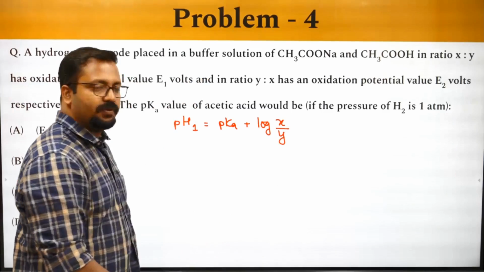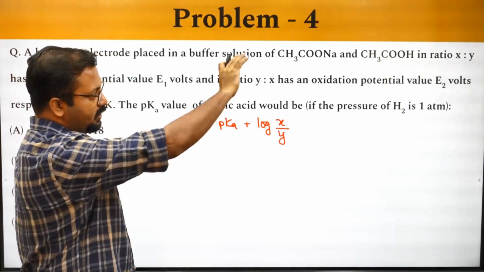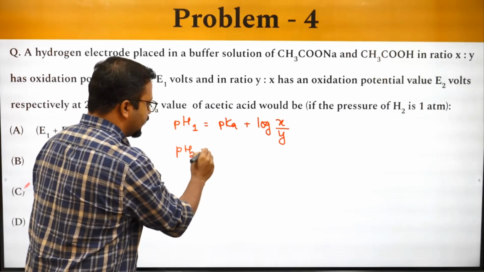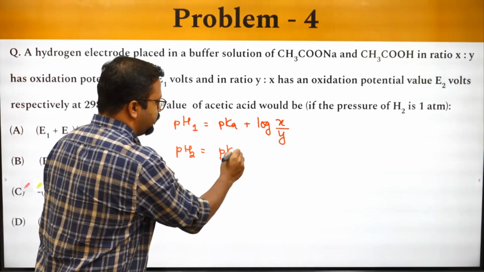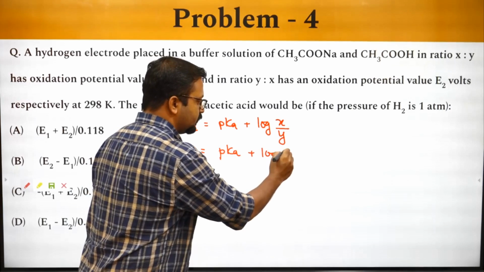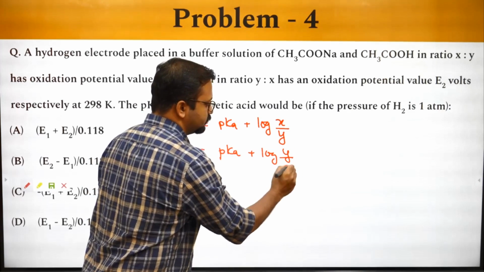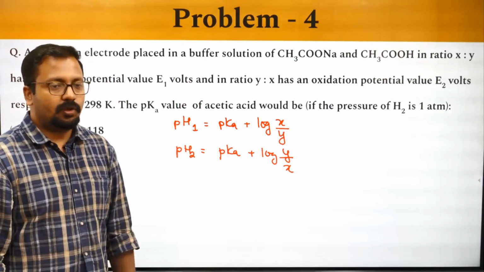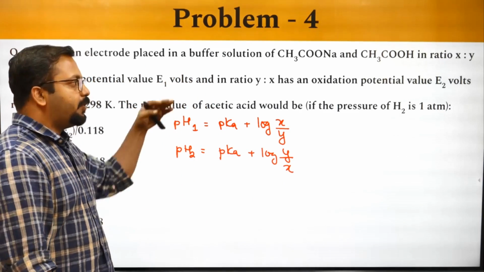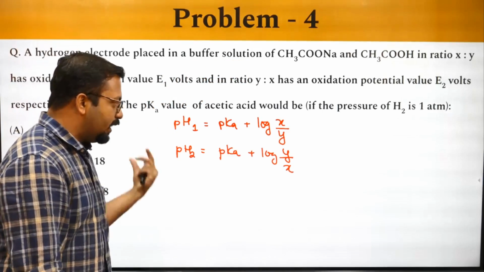This is for the first relation where the ratio is x is to y, and pH2 can be written as pKa plus log of y by x. Okay, now let's move on to how we incorporate potential values into this.